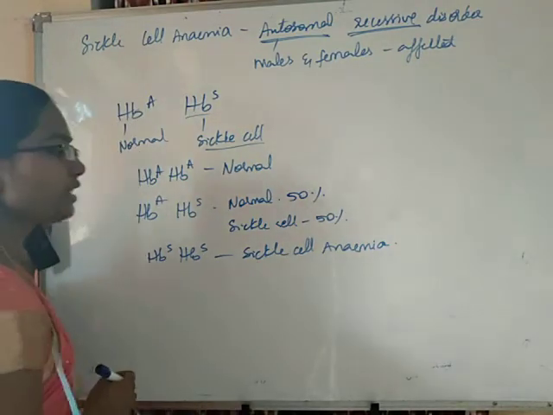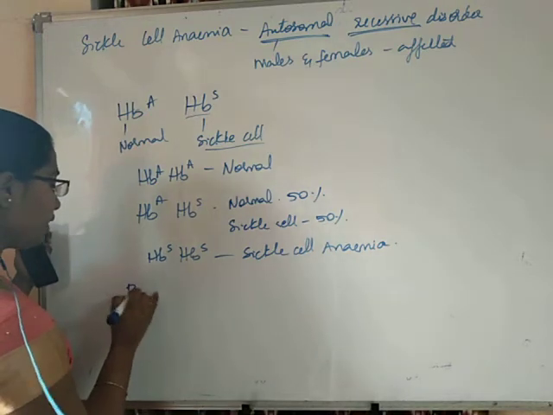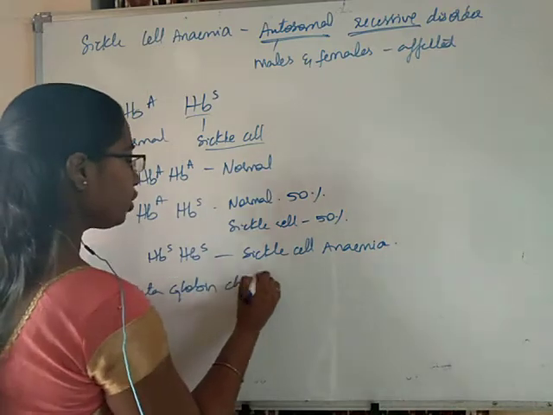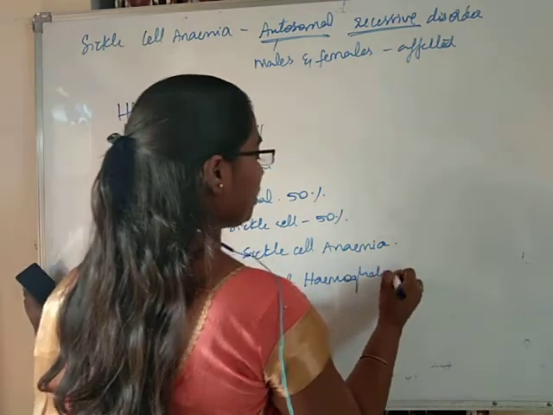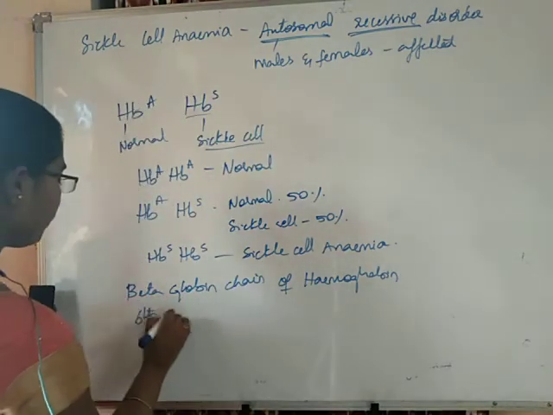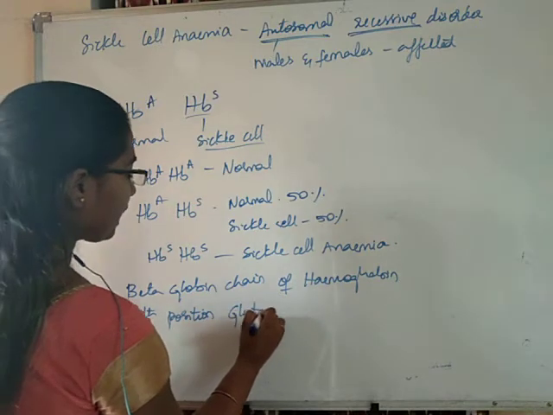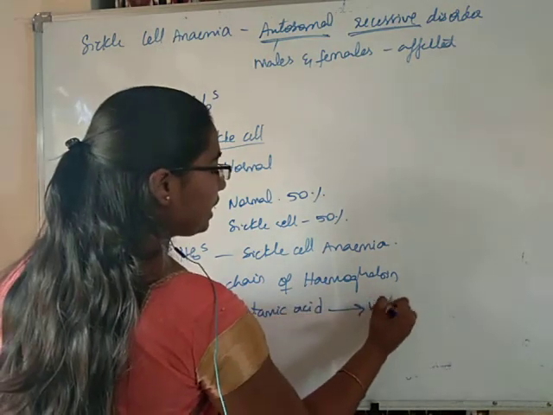We have already studied that sickle cell anemia is caused due to a point mutation in the beta globin chain of hemoglobin. At the 6th position, glutamic acid is replaced by valine.